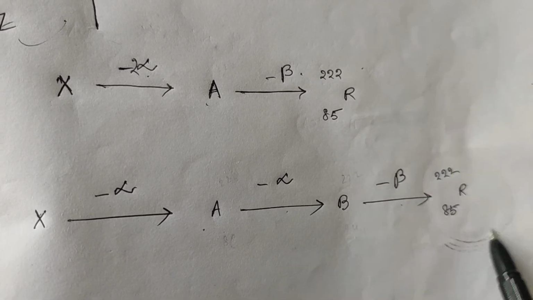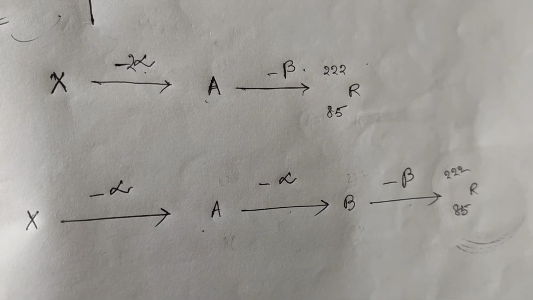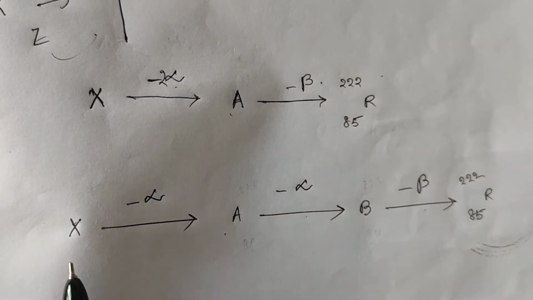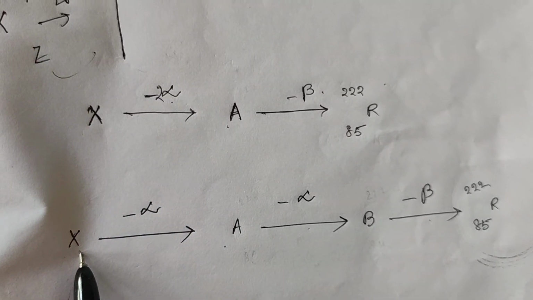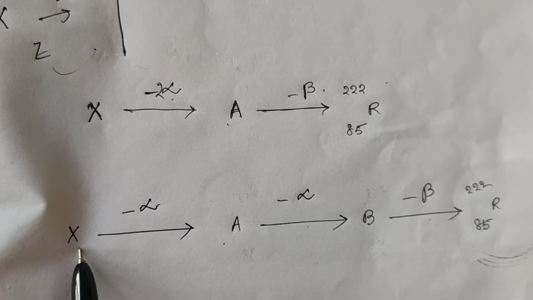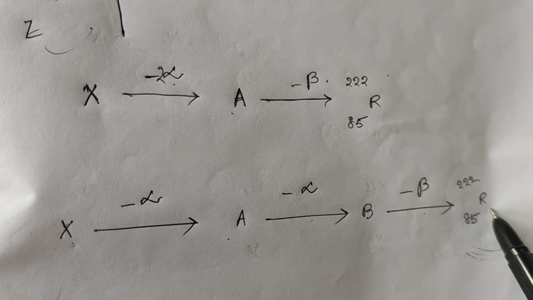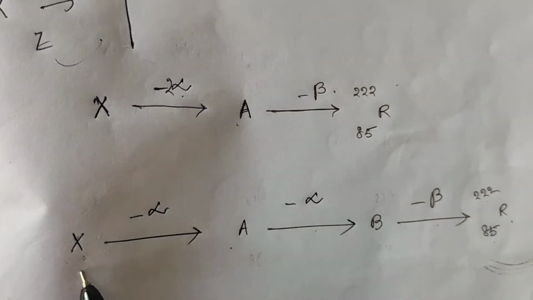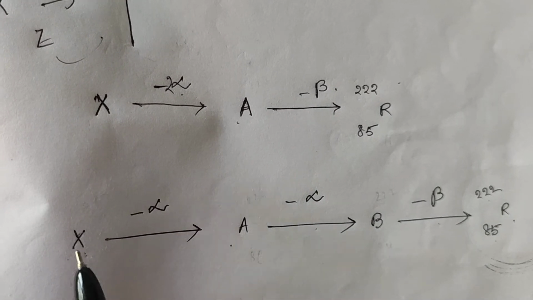But the twist is, in the previous ones the atomic number and mass number of the initial nucleus was given, but here the final product is given. We have to find the atomic number and mass number of X.